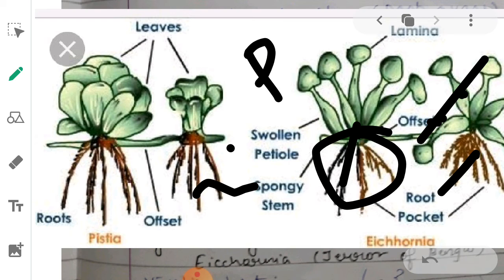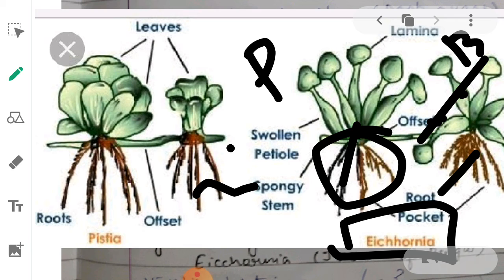If this is the parent plant, this is the baby plant. The same is the case with Pistia also. So this is basically the structure of an offset. Offset is almost similar to runner, but runners are generally found on the terrestrial surface, and offsets are found on the aquatic surface. Another very important thing is this particular plant. It has been discussed in NCERT also that Eichhornia is called the terror of Bengal.